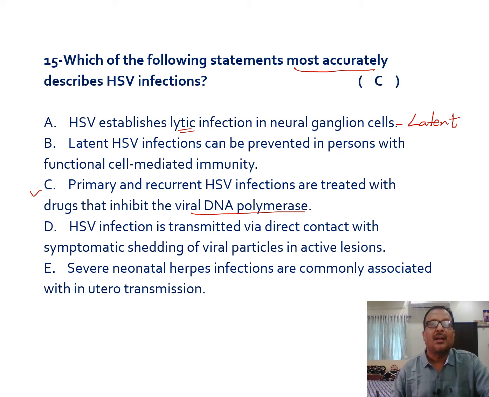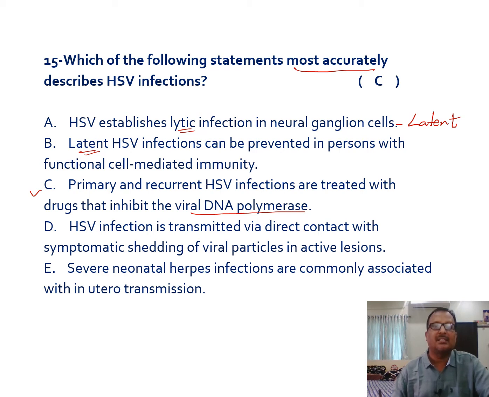Next one is B: latent herpes simplex viral infections can be prevented in persons with functional cell-mediated immunity. Remember, this latency can't be prevented even in the presence of intact CMI functions.